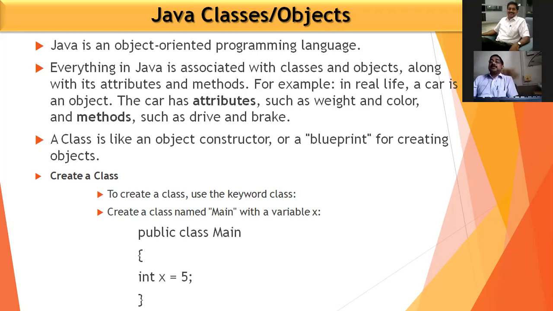If you consider that you are using the mobile, it has different weight, different color, different size. The screen size is different, make is different. For example, make is Samsung, make is Micromax, make is Vivo, make is Oppo, many companies are there. And how you are using it, the operating systems are different.